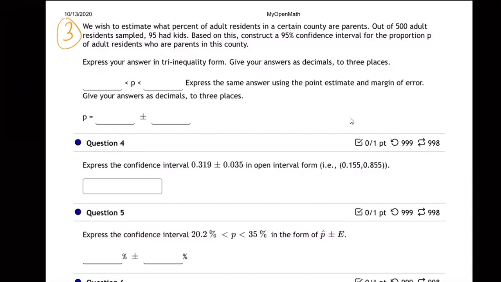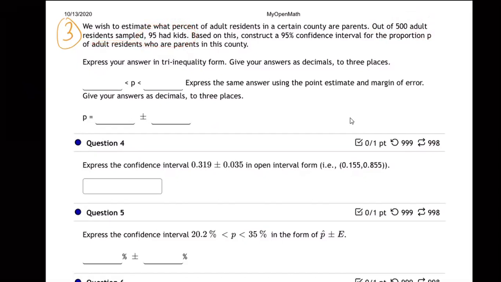How are you going to figure out what percentage of the county has kids? You don't have time to go around and ask everybody in the whole county if they have kids. Can't even make that happen. What are you going to do? You pick a sample, you take 500 at random, and based on your sample, you try to draw a conclusion. So that's what we're doing here. We're saying out of 500 in a sample, 95 had kids.